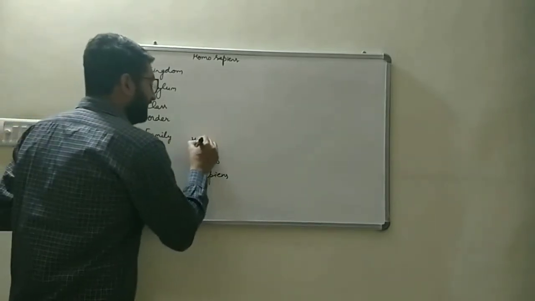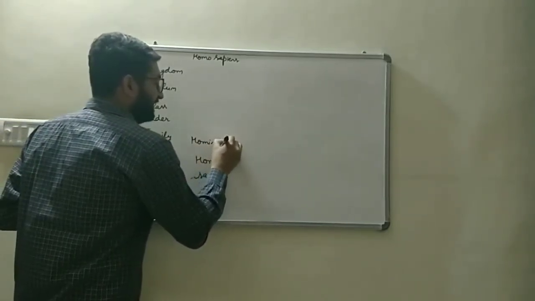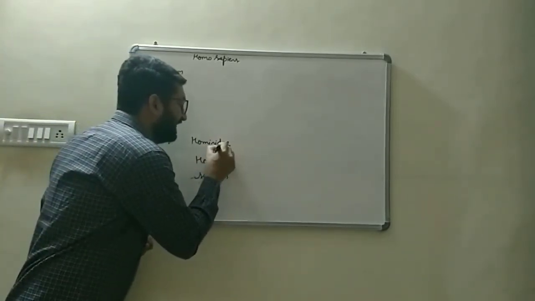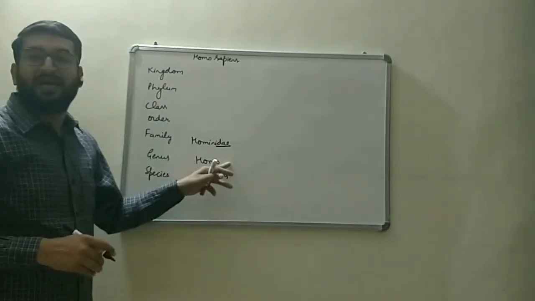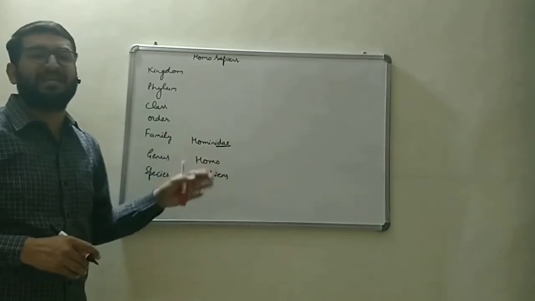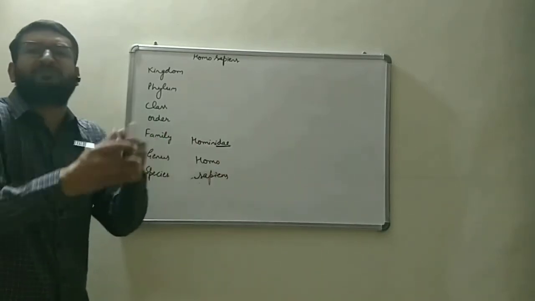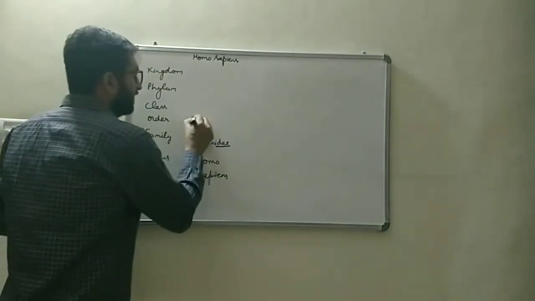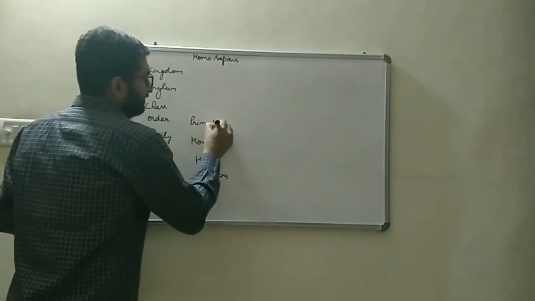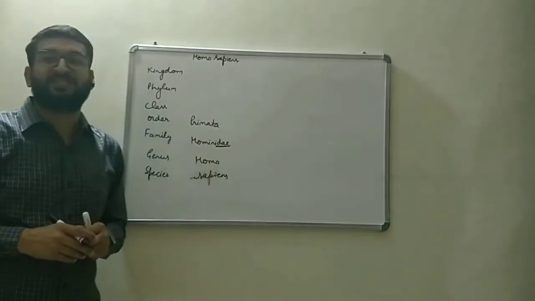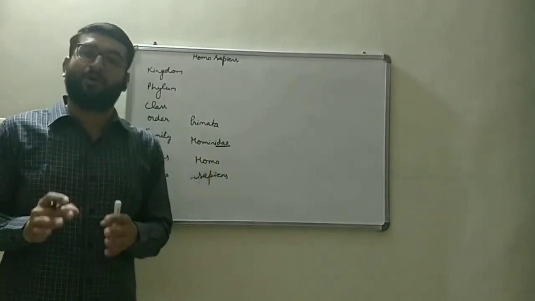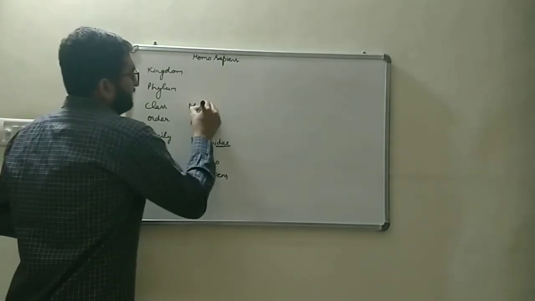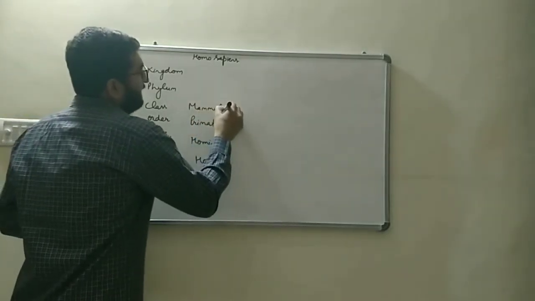The family is Hominidae. As I explained, the name of the family is made by placing idae behind the generic name, in case of animals. The order is Primata. Primata means prime, the first apes which were present on Earth. The class of human beings is Mammalia.